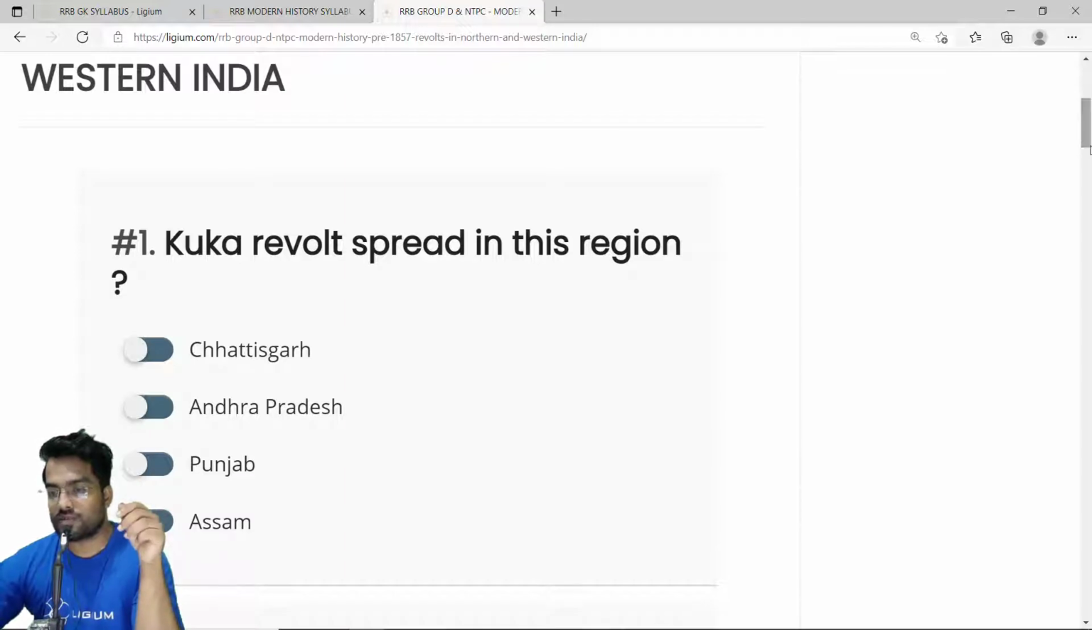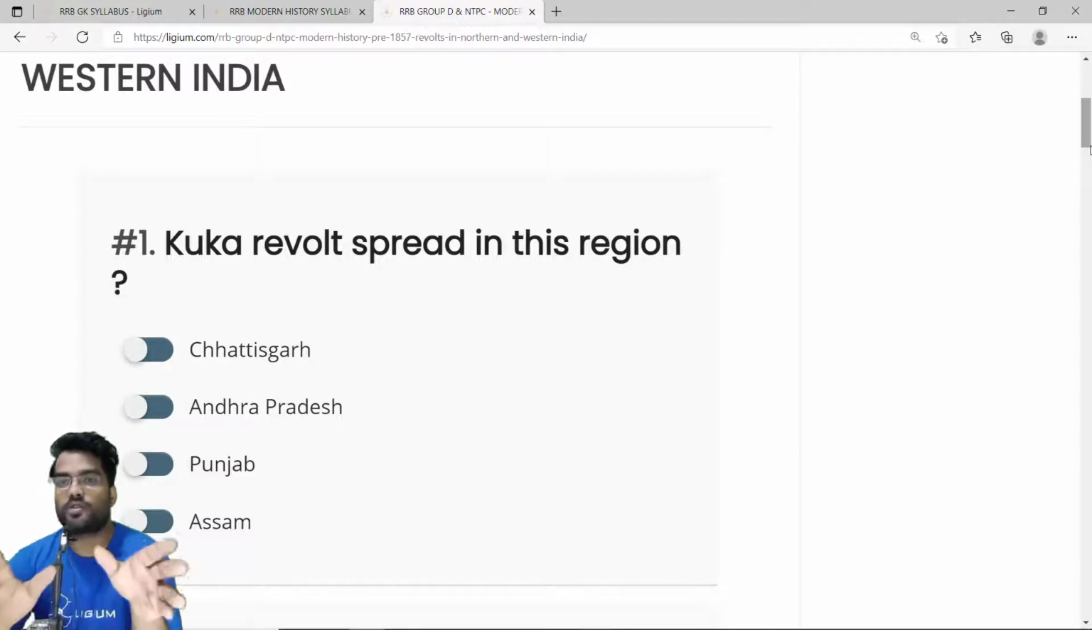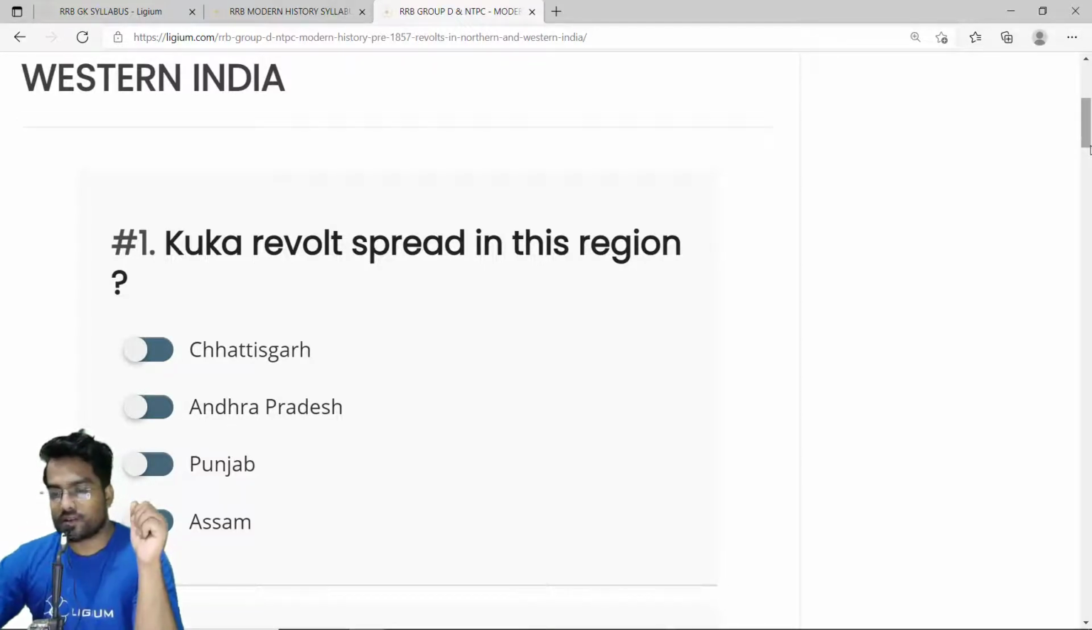The Kuka Revolt spread in this region. Now, Kuka Revolt is a very important revolt. It is also known as the Namdhari Revolt, and this happened in parts of Punjab. So the correct answer is option C, Punjab.